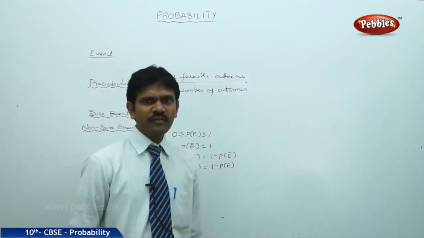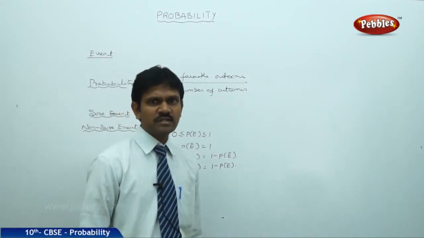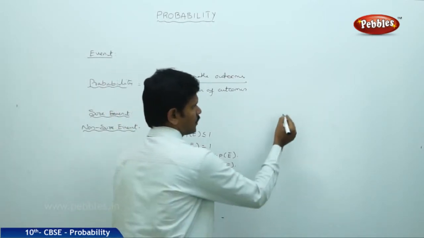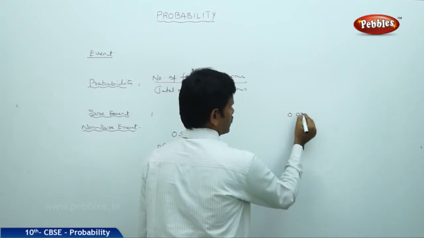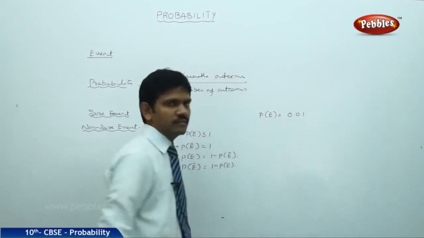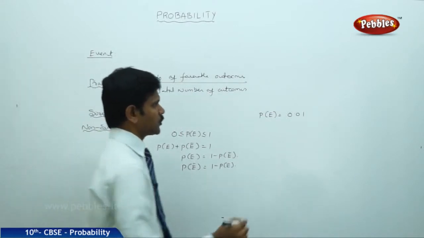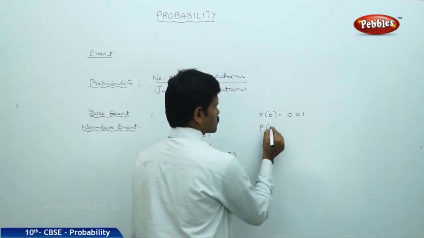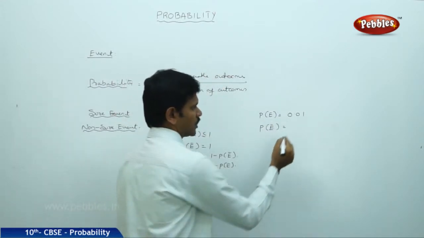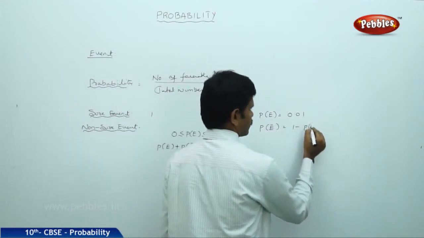The probability of students passing an examination is 0.01, which we can represent as P(E). Next, the probability of not passing, P(E bar), is given by the formula 1 minus P(E).